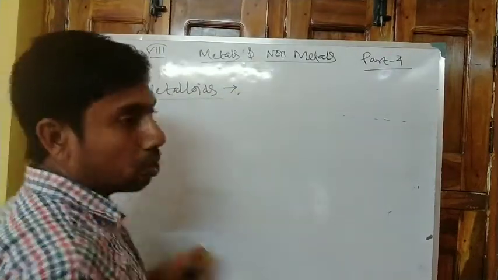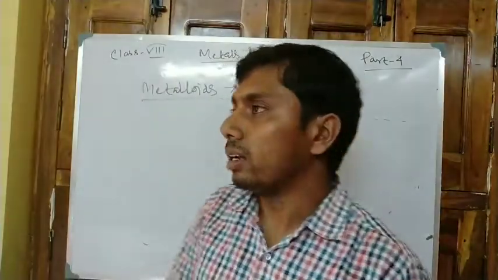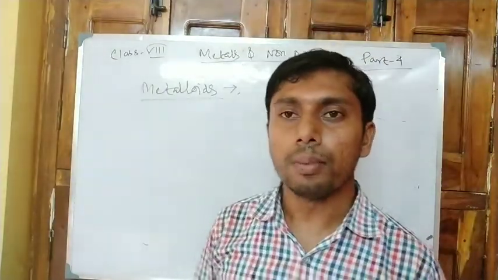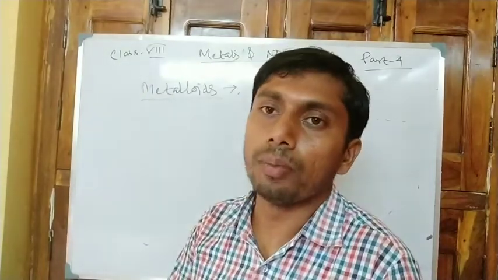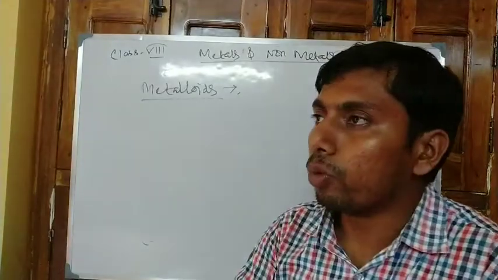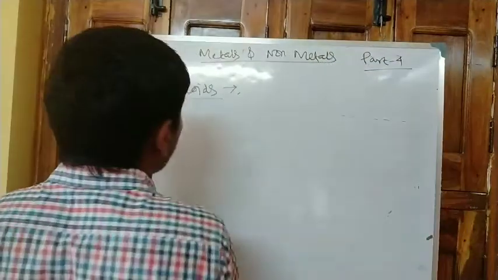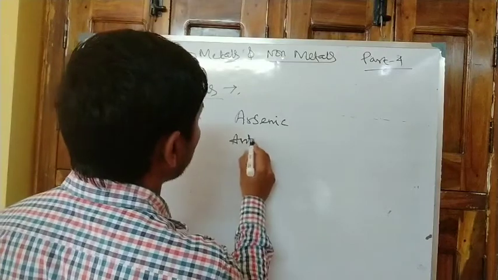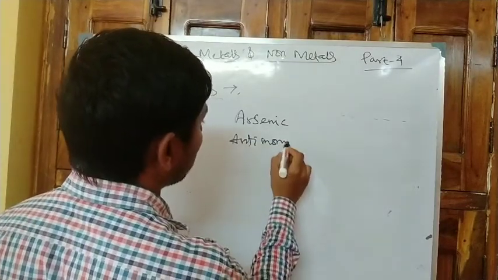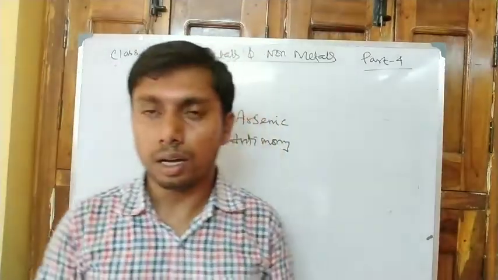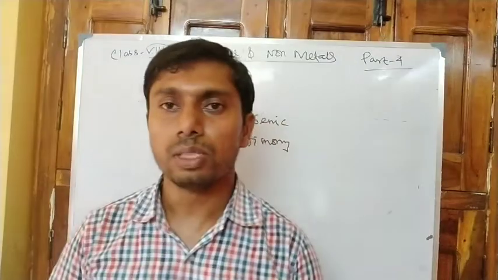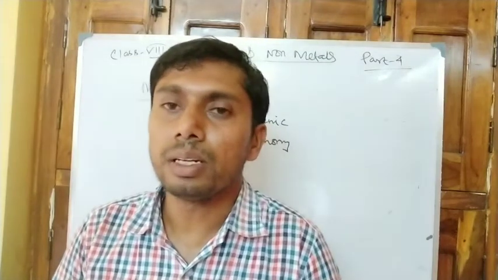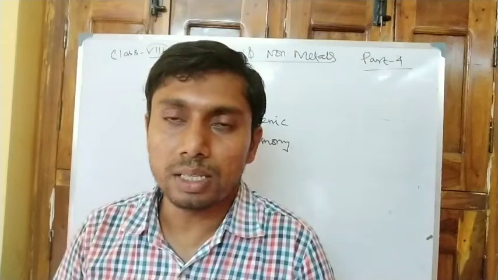Metalloids are also elements which have properties common to some metals and some non-metals. Examples may be arsenic, antimony, etc. And an element cannot be further broken; the smallest part of an element is known as an atom.